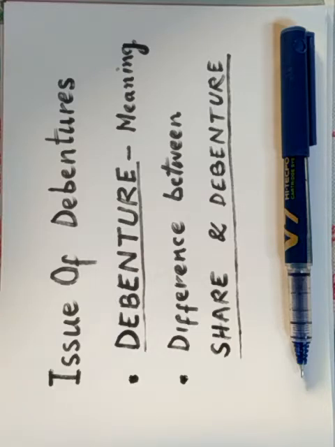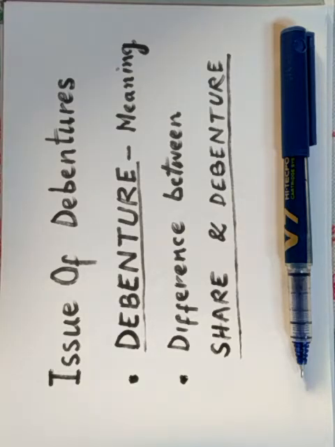However, short-term borrowings are needed by a company for maintaining working capital. It can be raised by the company by way of promissory notes, bills of exchange, bank overdraft, public deposits, cash creditors, etc.